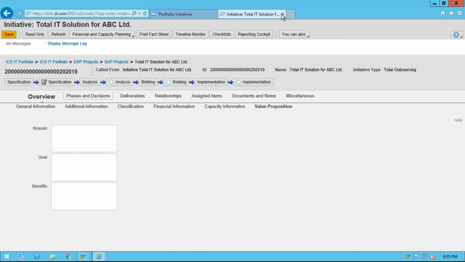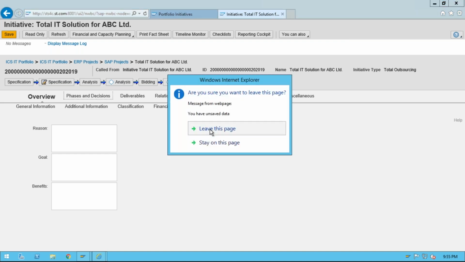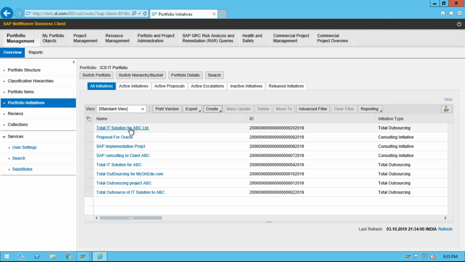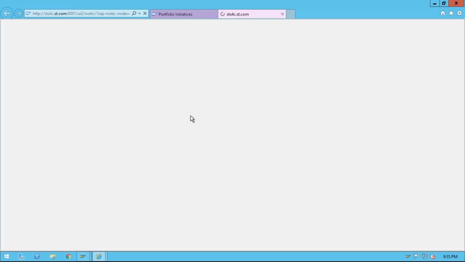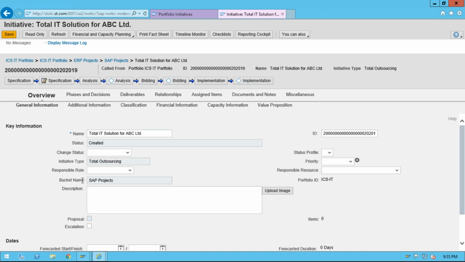Okay, let me cancel it. Leave this. Okay, so here is person responsible, this is a responsible role. I can select this role now. Okay, the project manager I have created. So this is the extended functionality which I'm getting from PPM project, and based on that I can select the responsible person. I have assigned one person, US sales commissioning receipt. So I'm achieving this now because of PPM project. This is one functionality.